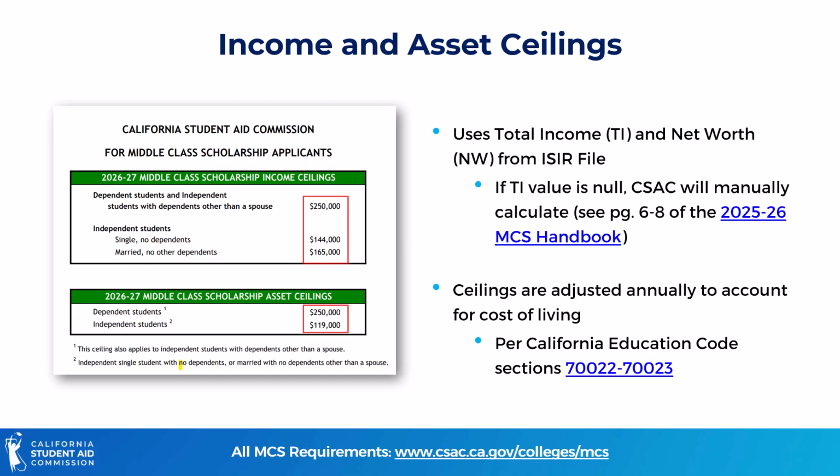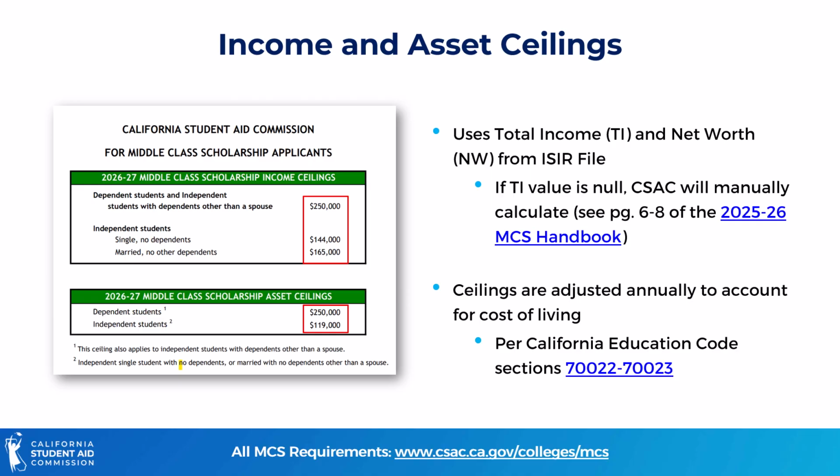Similar to the Cal Grant program, MCS also has its own income and asset ceilings that are adjusted every year to account for the cost of living. MCS eligibility is based on the total income and net worth from the ISIR file. For dependent students, only the parent's total income and net worth are considered. For independent students, only the total income and net worth of the student and spouse, if they are married, are considered.